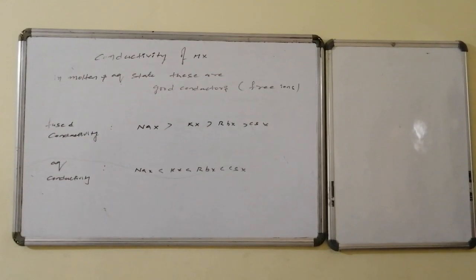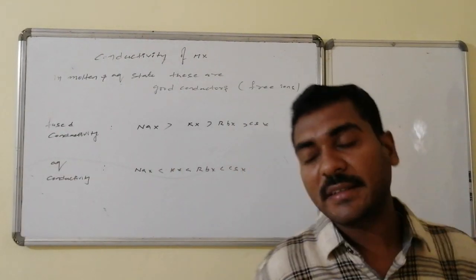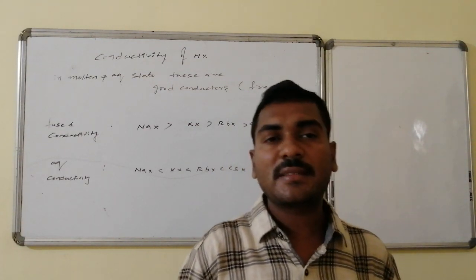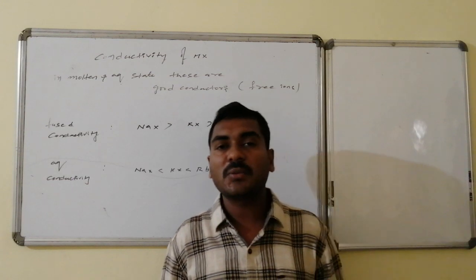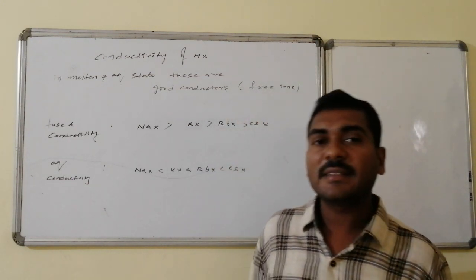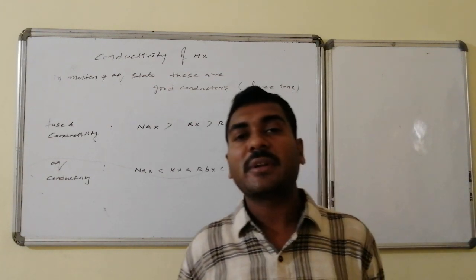Conductivity of the alkali halides. Alkali halides are ionic in nature, and due to their ionic nature, they are associated with free ions. Due to the free ions, generally they act as good conductors of electricity. In the fused state, the ions are of normal size, and whatever the regular size of the ions is, the same trend is maintained.